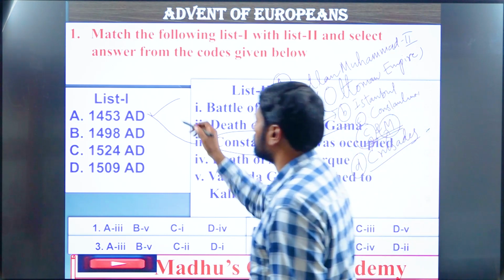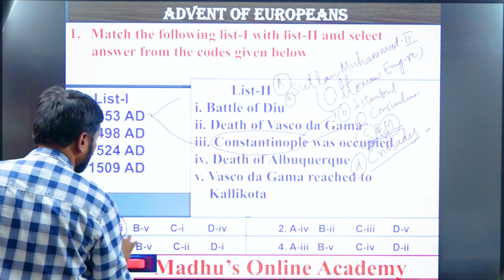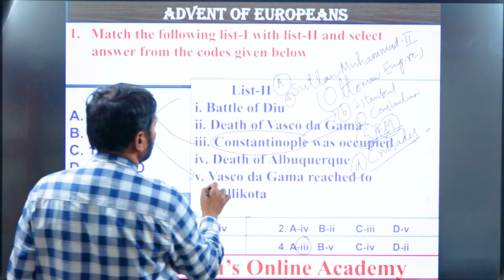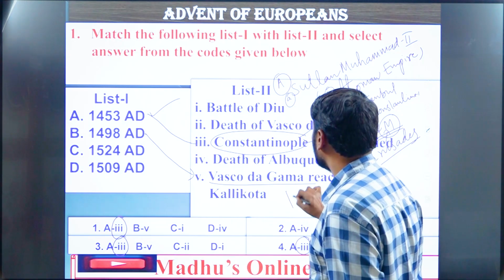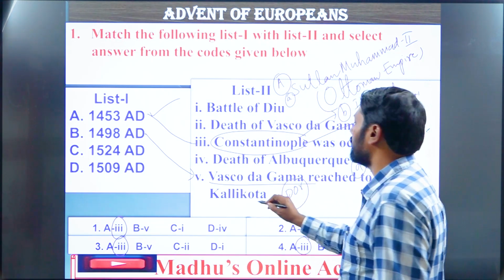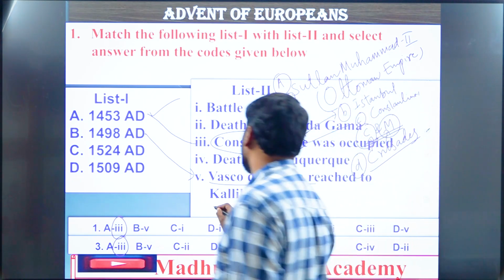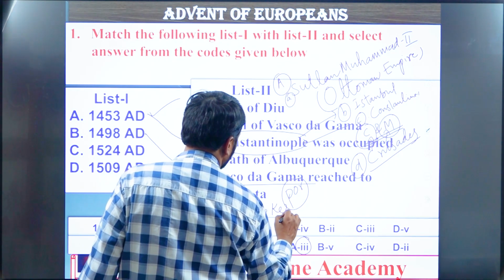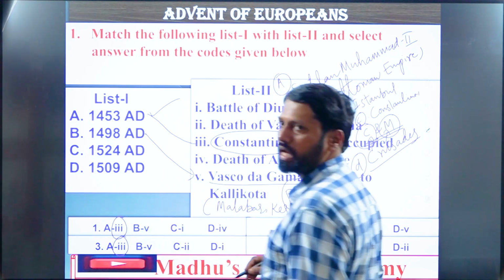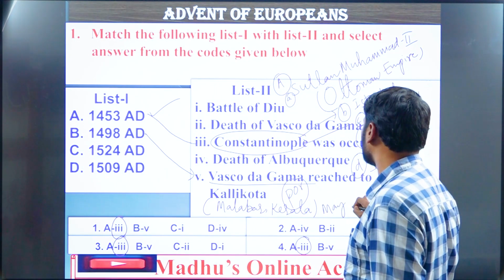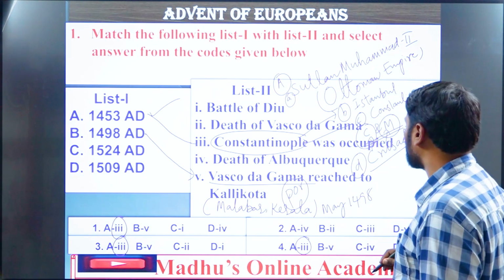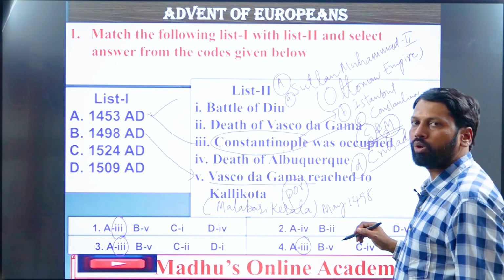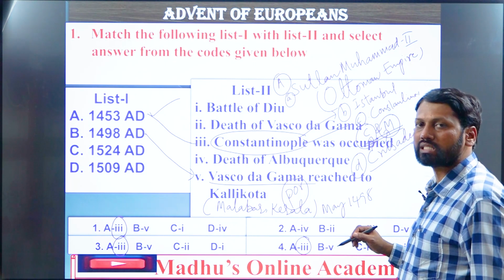Right. So A3. Where is A3? Here. Next, 1498. As you know very well, Vasco da Gama, who was a sailor from Portugal, reached Kallikota. Kallikota is in the Malabar region, that is in Western India, the present Kerala. Malabar means the Kerala area. So he reached Kallikota in the 3rd week of May, 1498 AD. At that time, the Kallikota local ruler, Malabar ruler, was Jamorin Shah, or Raja Manovikrama, otherwise known as Samudrika.